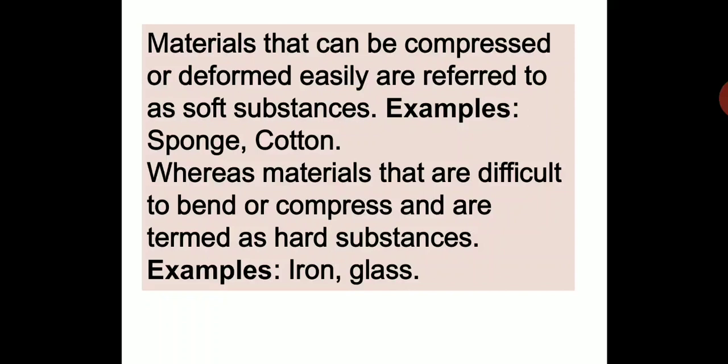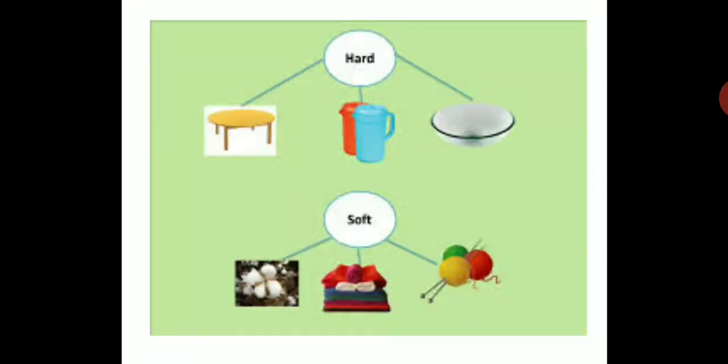Materials which are difficult to bend or compress are termed as hard substances. With your hand merely you cannot change the shape of an iron rod or glass. You can't compress it, so you cannot deform it. That's why they are hard materials. You have to take down this in your notebook, children. You can see a picture of objects made up of soft materials and hard materials.